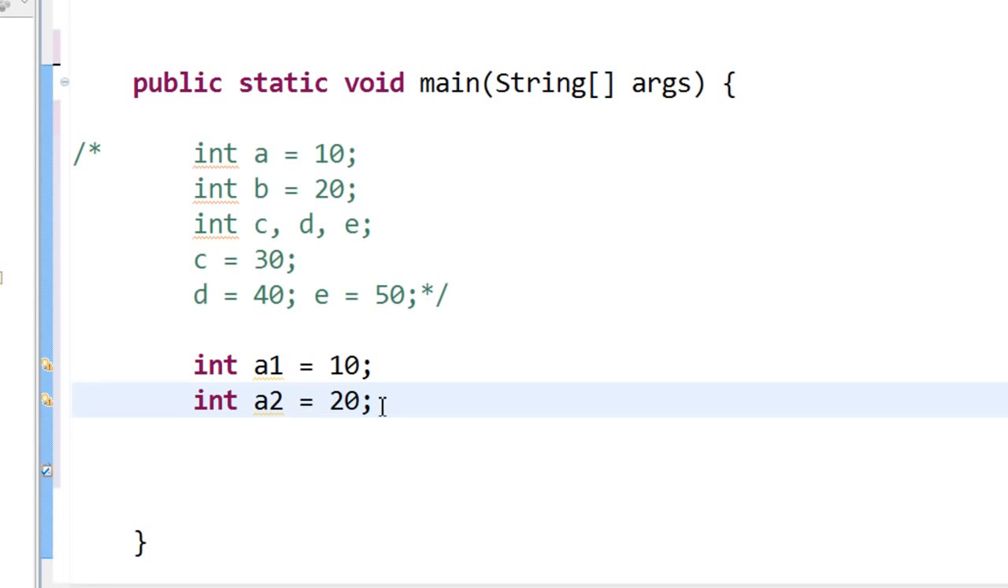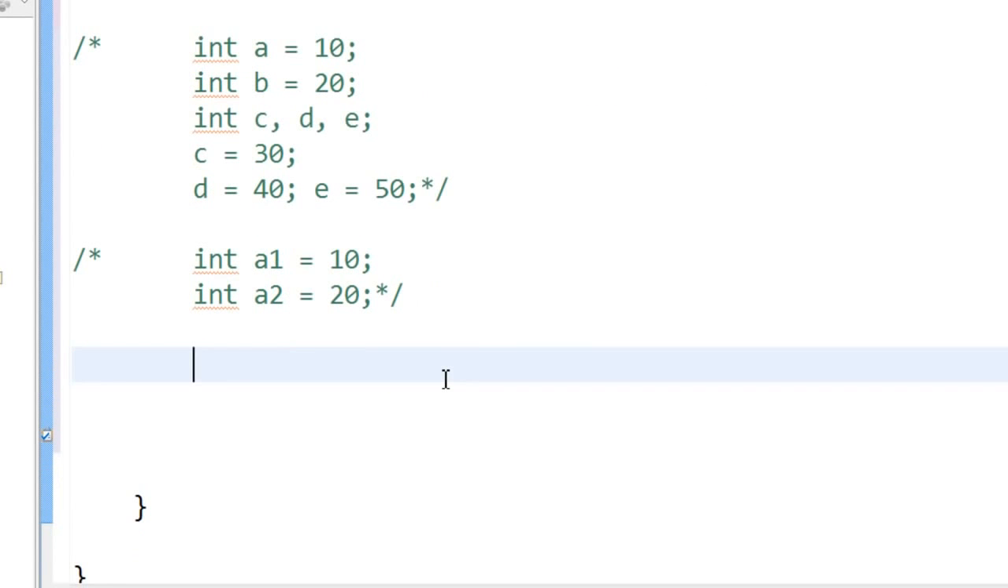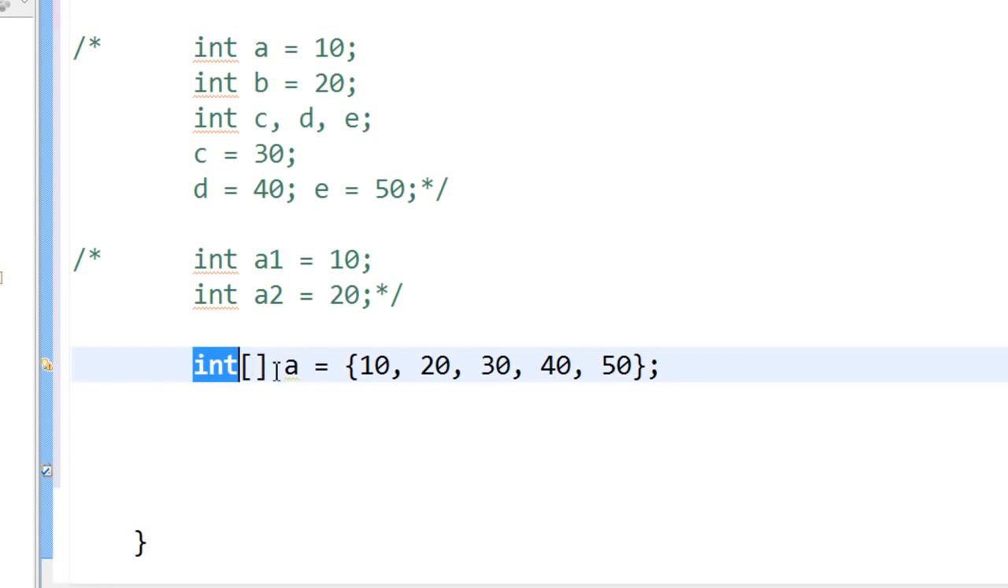So what is an efficient way of storing large amounts of uniform data? To do that, let me block this code. An efficient way of storing large amounts of uniform data is called arrays. So if you want to store a large amount of data, the best way is this. Here I have declared an array a. How you declare an integer array is you say int square brackets a equal to all the numbers that you want to store in an array.